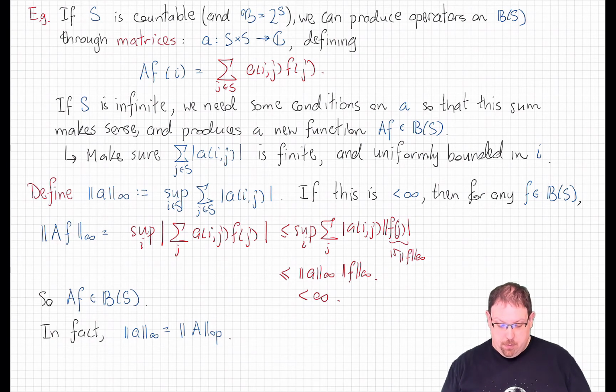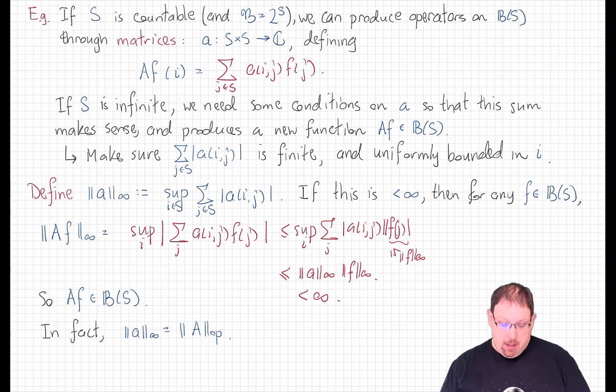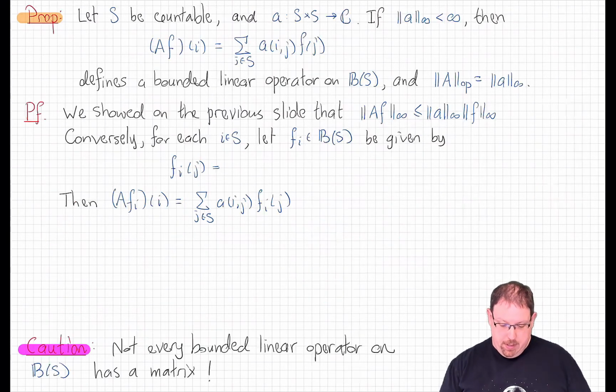Actually, what we've shown from this calculation is that the operator A is a bounded operator, and its operator norm is less than or equal to this quantity here, because dividing through by the norm of f, we get exactly this is less than or equal to that. So that is an upper bound for that ratio. Well, in fact, it's not just an upper bound, it's the least upper bound. It is the supremum. It is the operator norm of this operator A that we've so defined. That's going to be important, and so let's prove that right now.